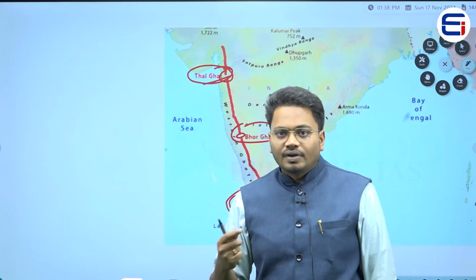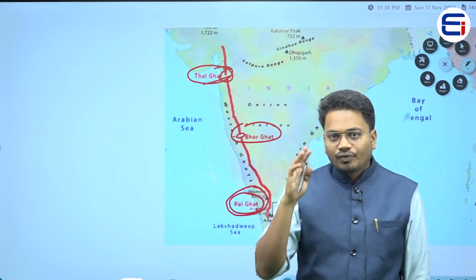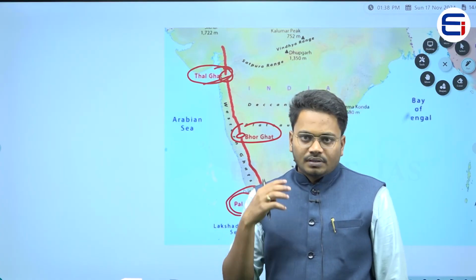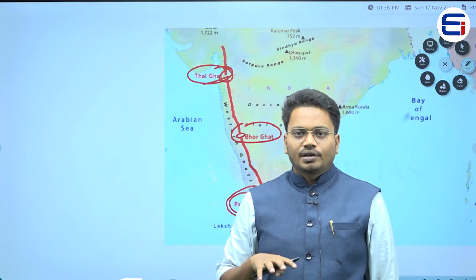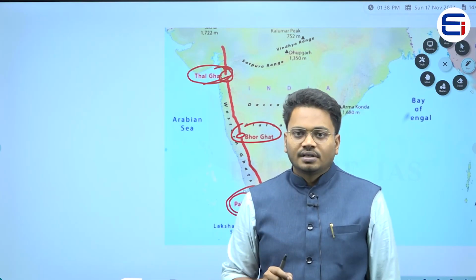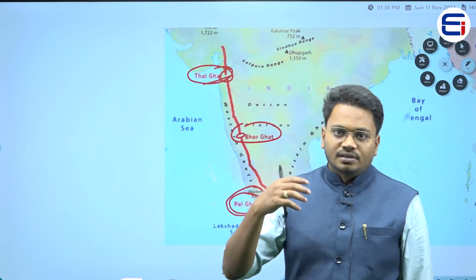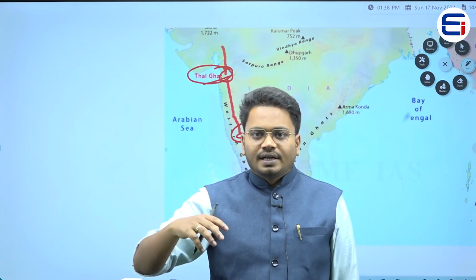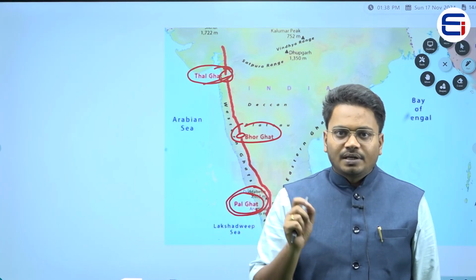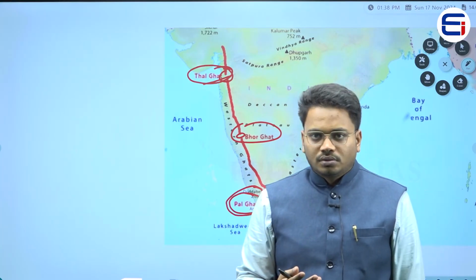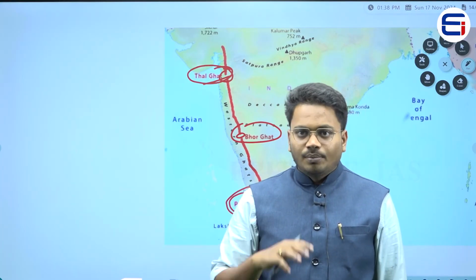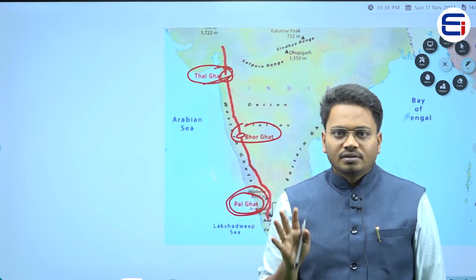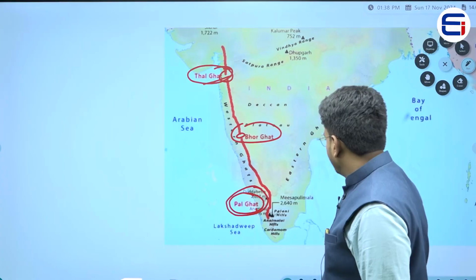Now the point here is that we have to memorize these ghats. There might be a chance of a question on these passes, right? Sometimes they would ask you to arrange them from north to south or from south to north. So if they ask that question, how do we answer? Obviously, if you are able to remember these ghats from north to south or south to north, it would be very, very easy for us.